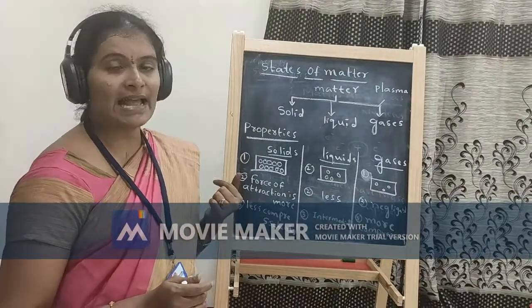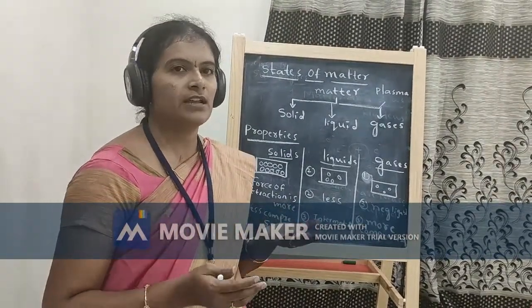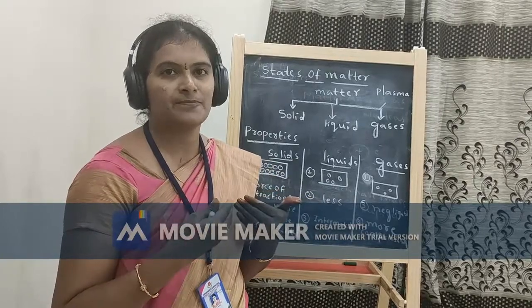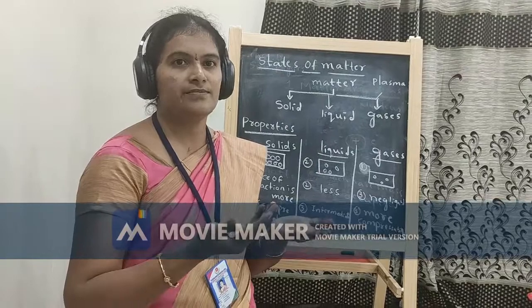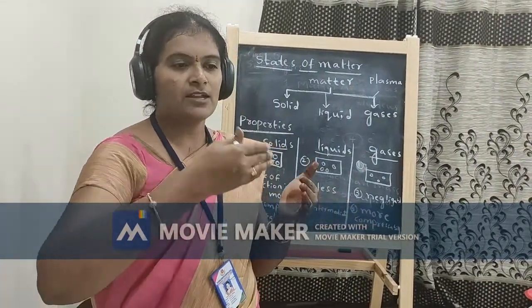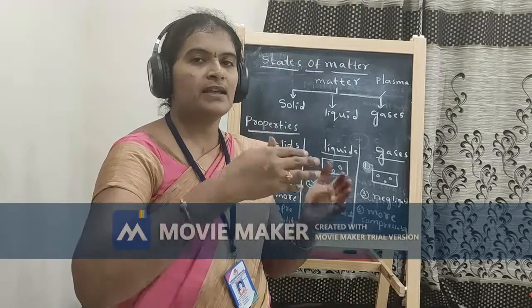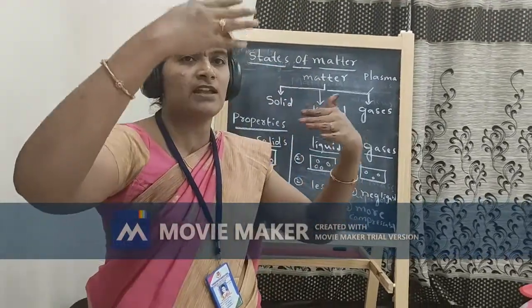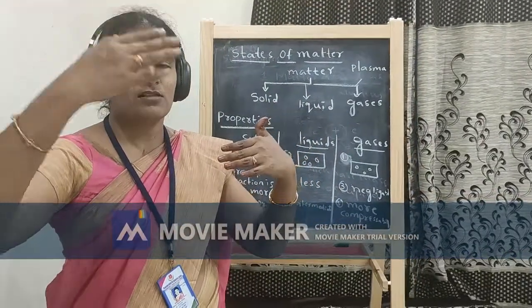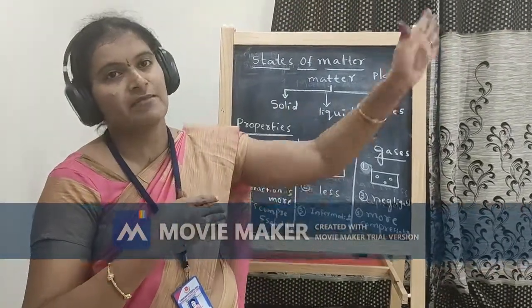And what about gaseous? Gas is nothing but, we are breathing oxygen. That oxygen is available around us in the entire world. Those oxygen molecules occupy the entire space, which means the distance between the atoms is very, very high, so that they are randomly arranged.